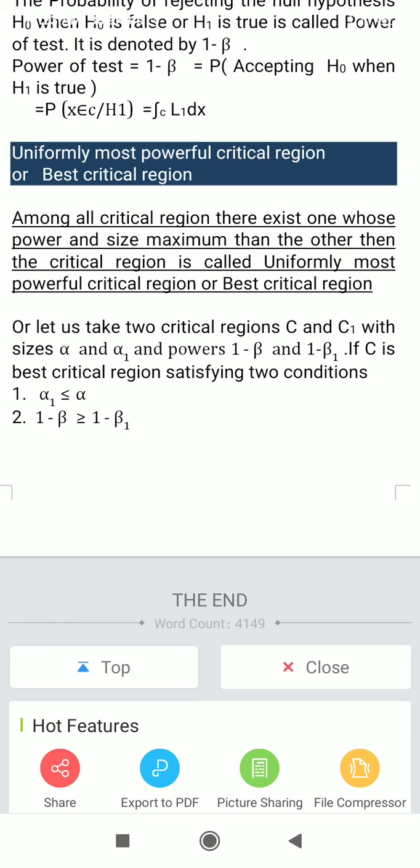This part 1 consists of only definitions. See in the next section, part 2, we go for the Neyman Pearson lemma and other theorems.